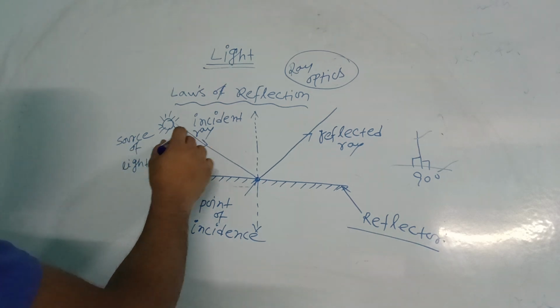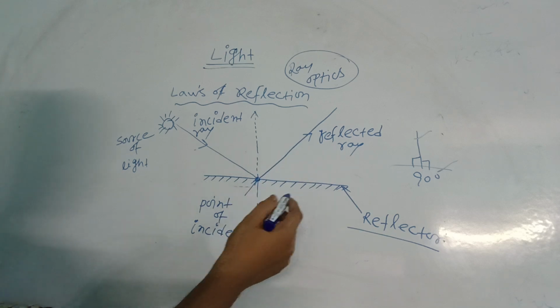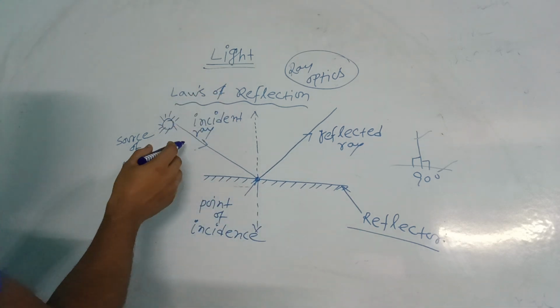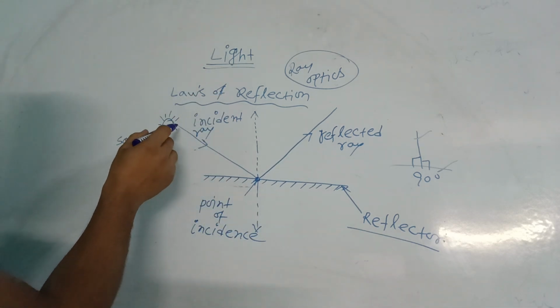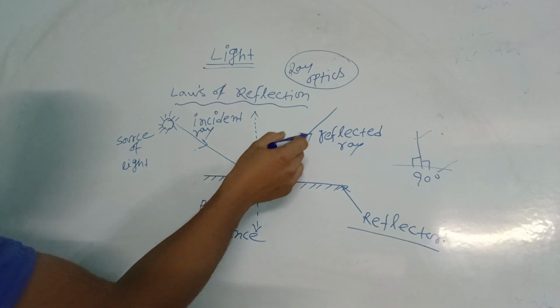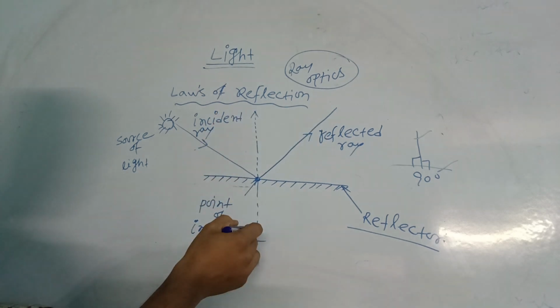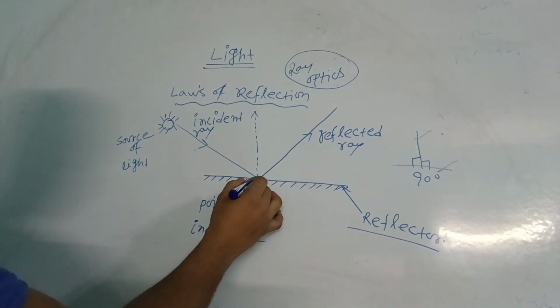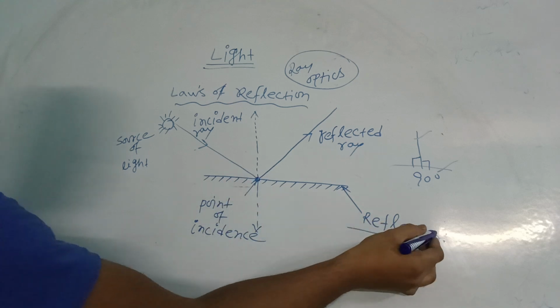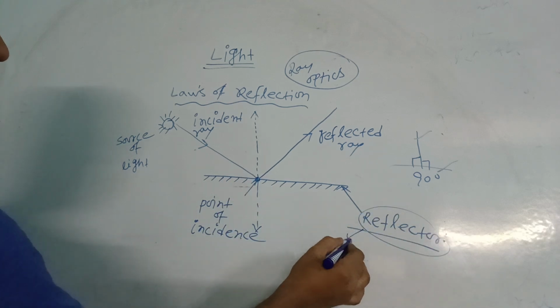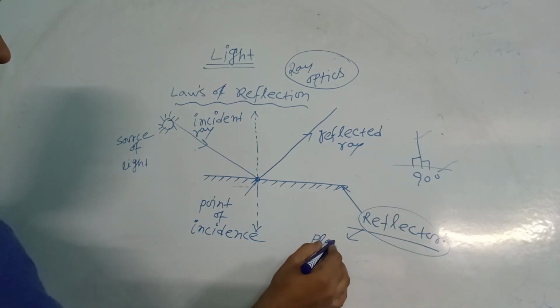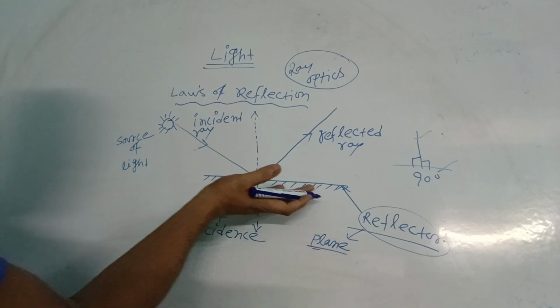Sorry. Incident ray, reflected ray. So how to write the first law of reflection? The first law of reflection states that the incident ray, the reflected ray, and the normal lie on the same plane at the point of incidence. This reflector is what? This one is what? Plane. Same plane.